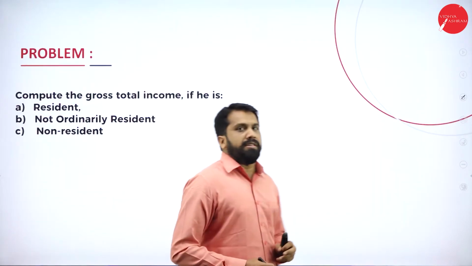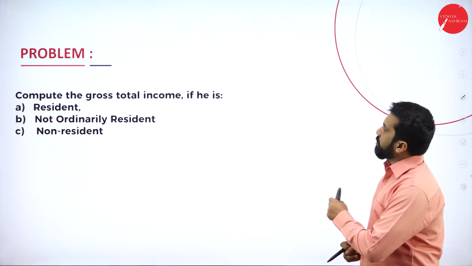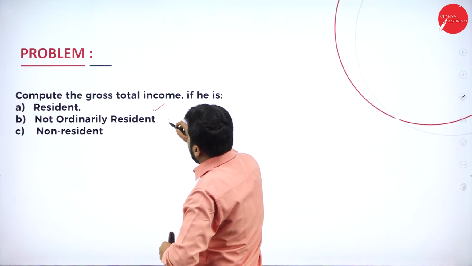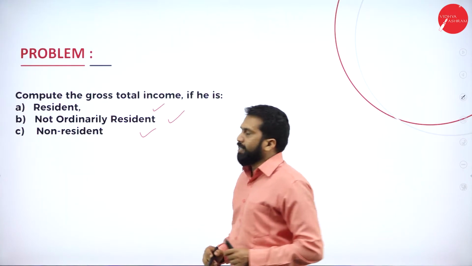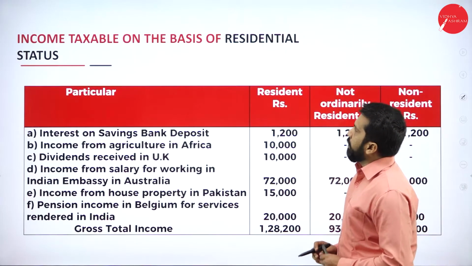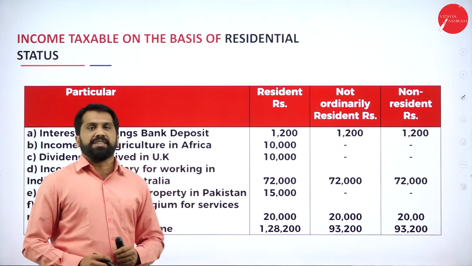Now, what you are supposed to prepare in this, as per the question, is to compute the gross total income if he is a resident, not ordinarily resident, as well as non-resident. Income taxable on the basis of residential status.